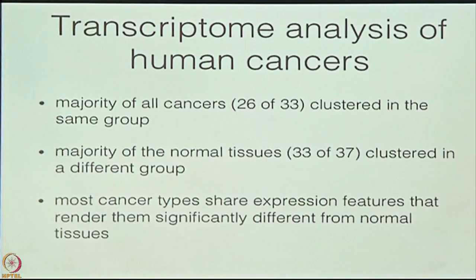When we looked at the data initially, majority of all the cancers, 26 out of 33 cancers, clustered in the same group. Majority of all normal tissues, 33 out of 37, clustered in a different group. And the conclusion was, of course, the first basic conclusion was that most cancer types share expression features that make them quite different from normal tissues, and that was what we expected.